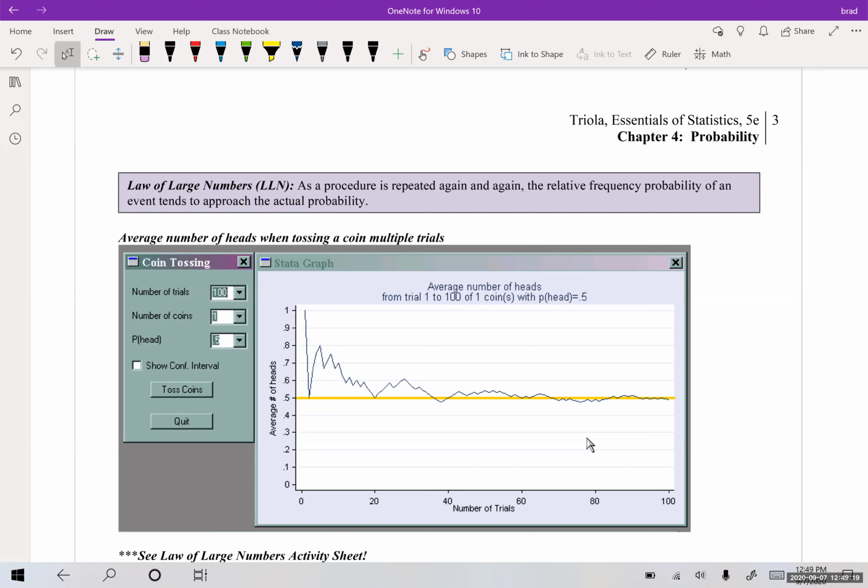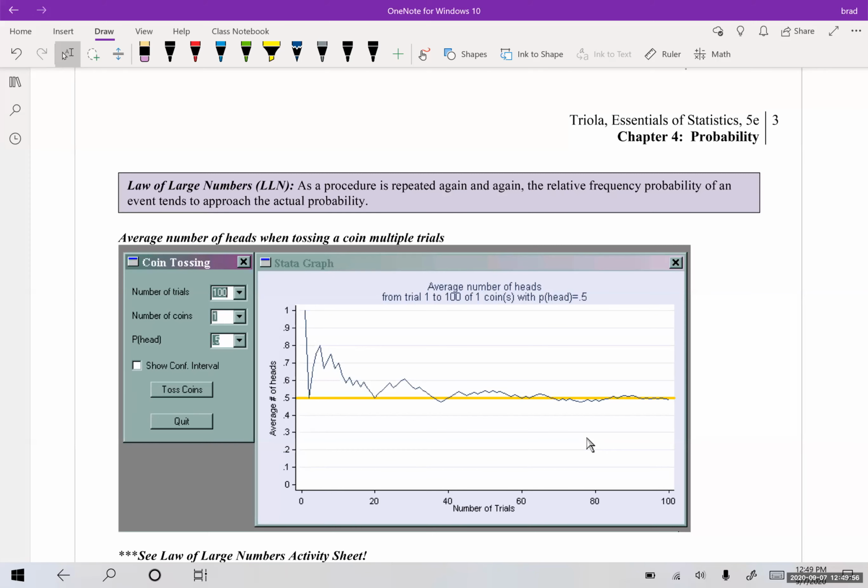So if you flip a coin 5 times or 10 times and you get 8 out of 10, let's say, heads, that doesn't mean that that coin is now forever going to be 80%. That just means that you need to do more trials and more flips of the coin. As you start approaching 1,000, 10,000, 100,000, the true probability of the coin will show itself. So it'll eventually start approaching 50% heads, 50% tails. So if you flip it 1,000 times, more than likely you're going to have around 500 heads and around 500 tails. Within reason, maybe like 507 or something like that of heads and 493 of tails.